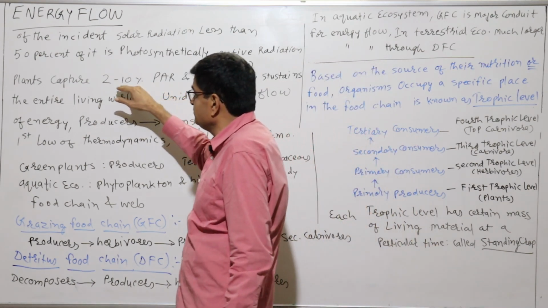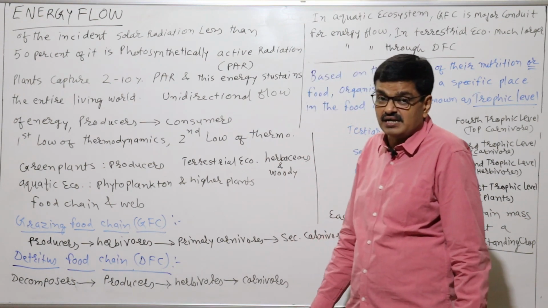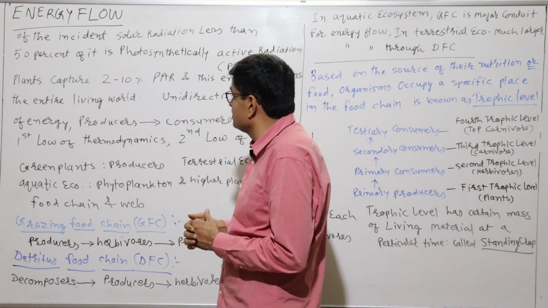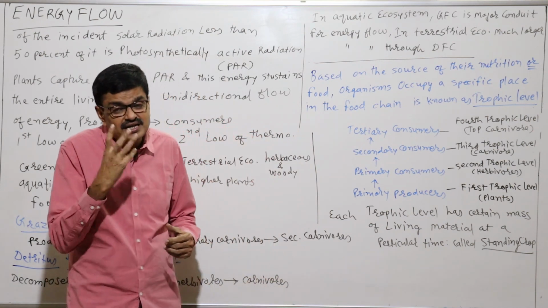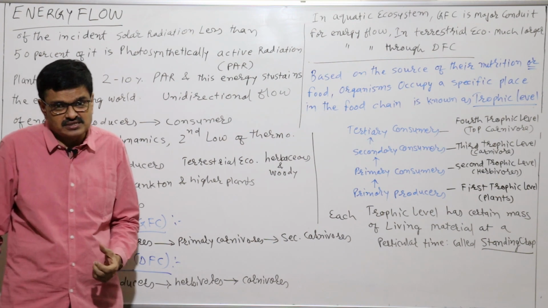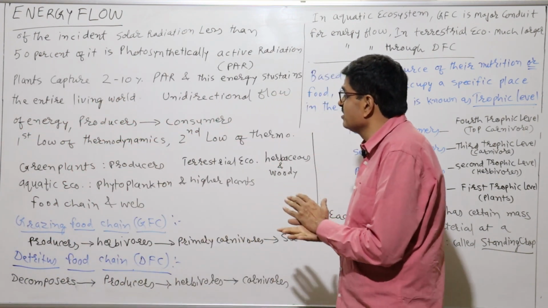The energy that the plant captures is only 2 to 10%. Okay, now this energy sustains the entire living world. They capture 2 to 10% for photosynthesis. That is where they sustain the entire living mass.